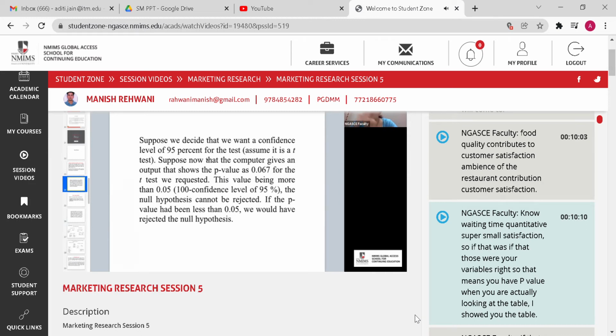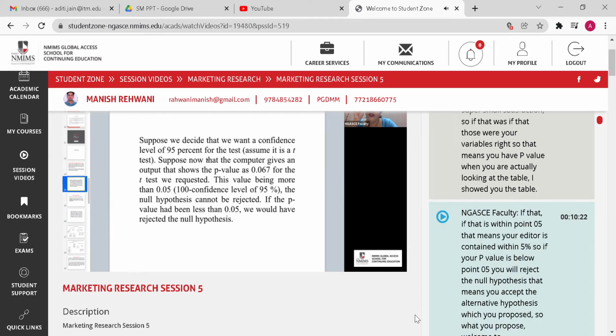So when you are actually looking at the table, I'll show you the table, if your p-value is within 0.05, that means your error is contained within 5%. So if your p-value is below 0.05, you will reject the null hypothesis. That means you accept the alternate hypothesis which you proposed. So what you propose will come true.